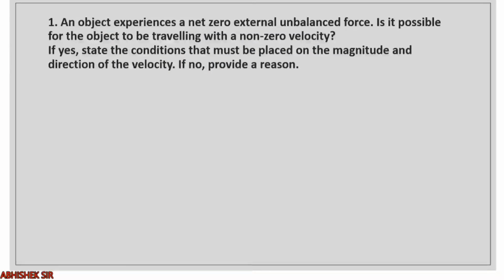Question number 1: An object experiences a net zero external unbalanced force. Is it possible that the object is traveling with a non-zero velocity? If yes, state the condition that may be placed on the magnitude and direction. And if no, provide a reason. Now this question is very simple. They are asking if there is no unbalanced force acting, can the object still be moving? So the answer is yes.